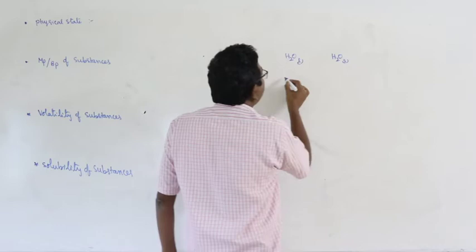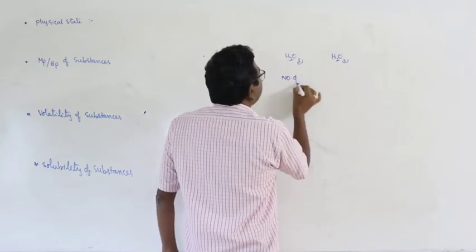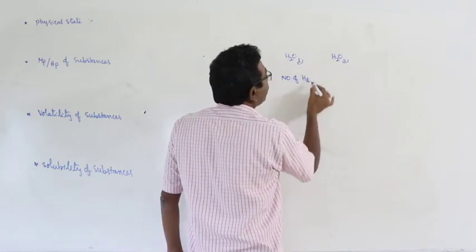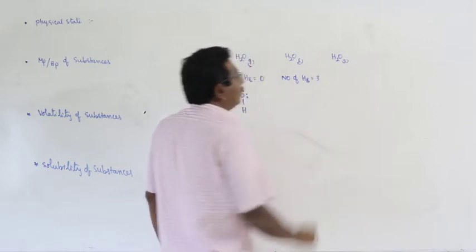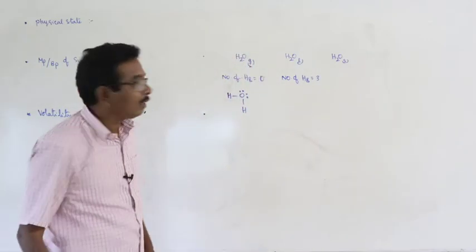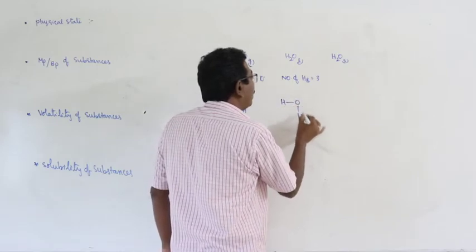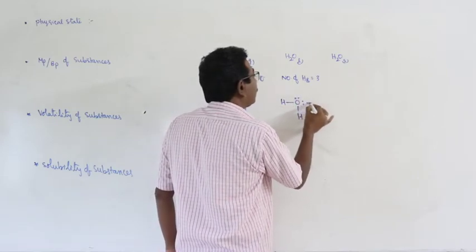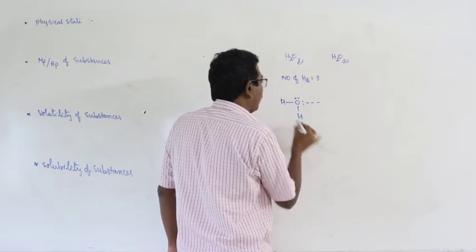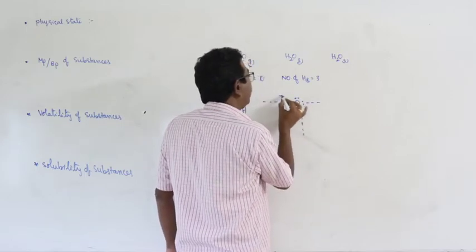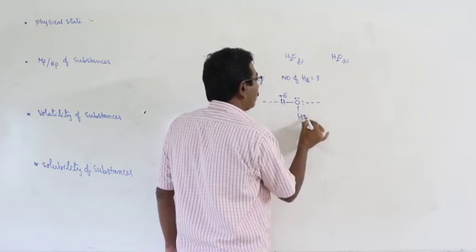Whereas in case of liquid water, the number of hydrogen bonds is equal to 3. Means, each water molecule has 3 hydrogen bonds.